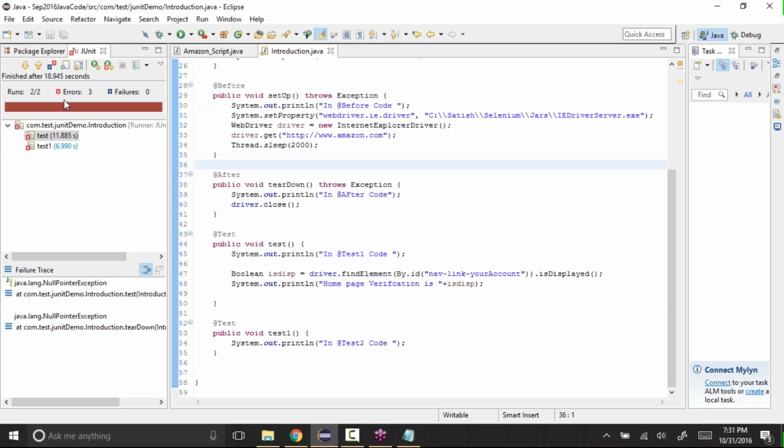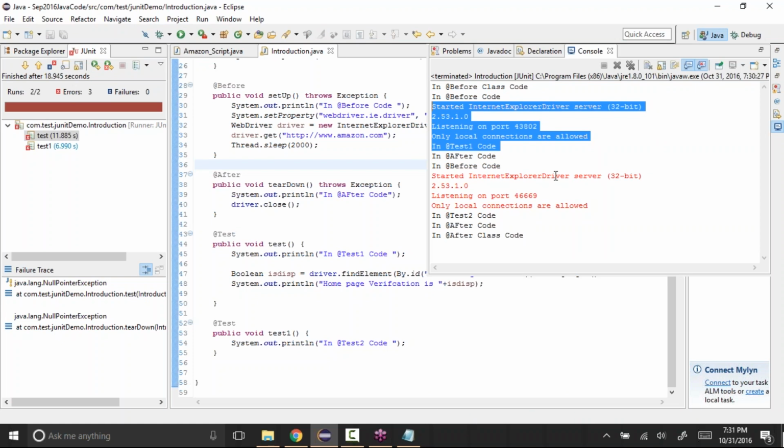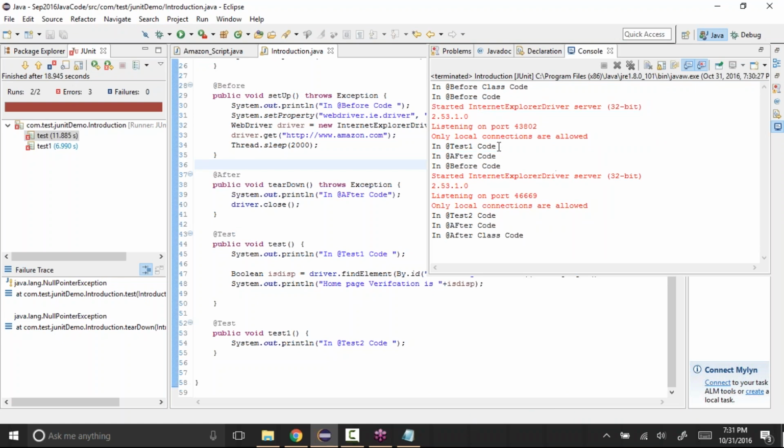And not only that, if you see the result, we did put some System.out.println. If you go to the console, we can see the @Before class code and the @Before code. It launched the application, then it went into the @Test1 code, and then it went into the @After code.